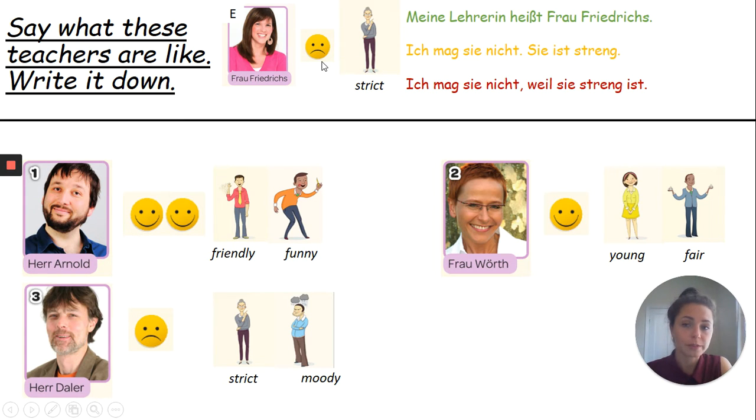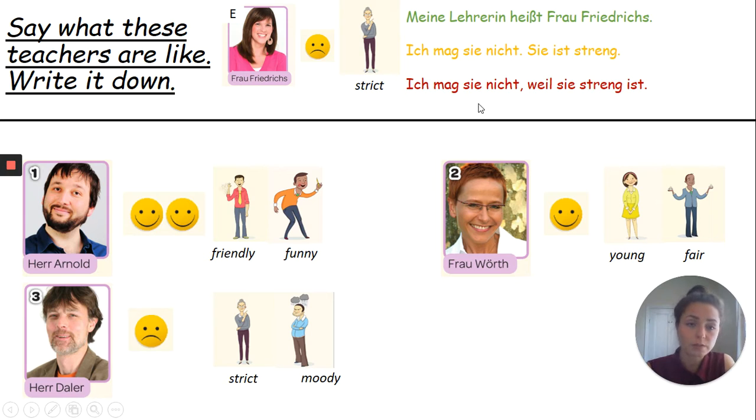Then moving on to the smiley face, I would like you to tell me whether you like her or not. In this case, ich mag sie nicht. I don't like her. Once you've done that, say why you don't like her. Say because she's strict, sie ist streng. If you want to challenge yourself, use the word weil, because we have used that last couple of lessons, and link these two sentences together. It looks like this one here.